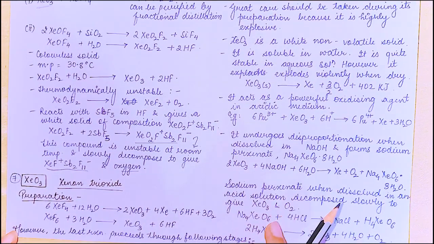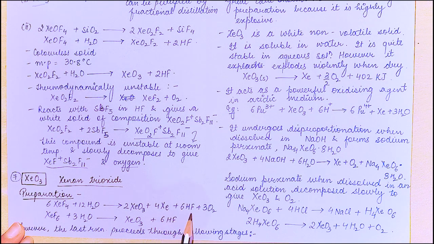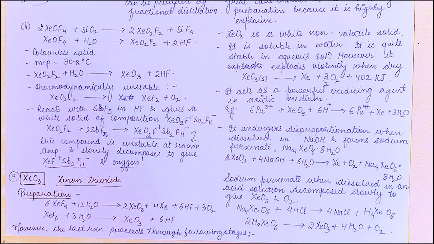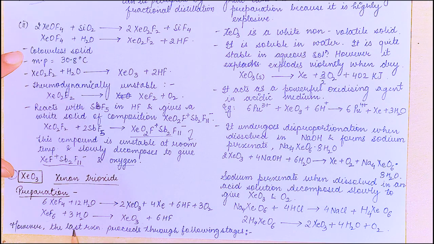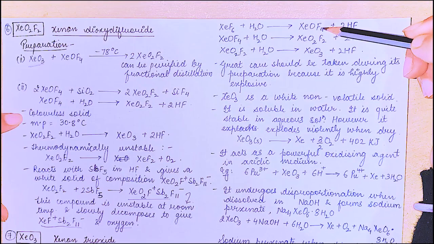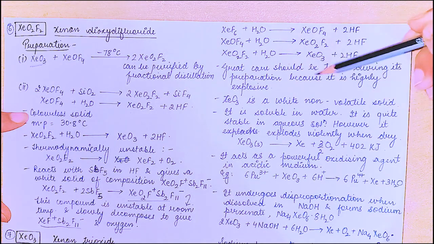The next compound is xenon trioxide. The preparation is XeF4 plus water gives XeO3 plus xenon plus HF plus oxygen. Then again on adding water to XeF6, we get the same product. We are talking about xenon trioxide. This is the explosive product. However, the last reaction proceeds through the following steps. Remove 2 fluorine, add 1 oxygen, and so on.